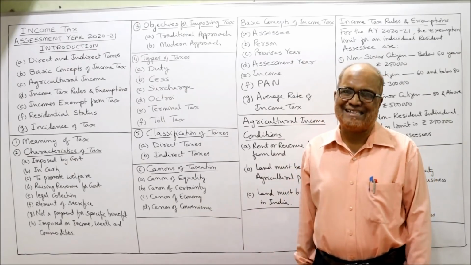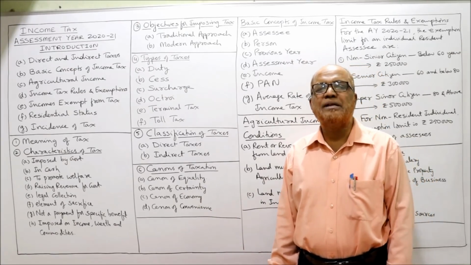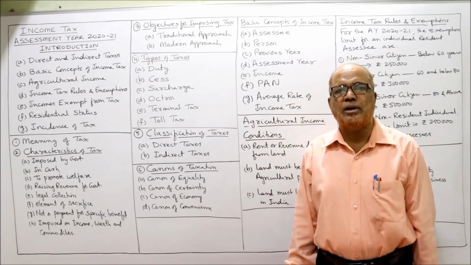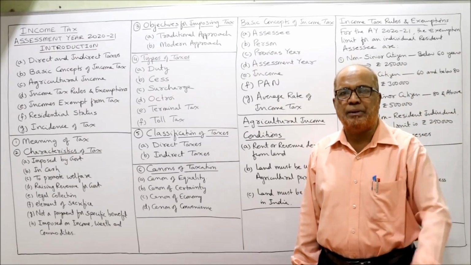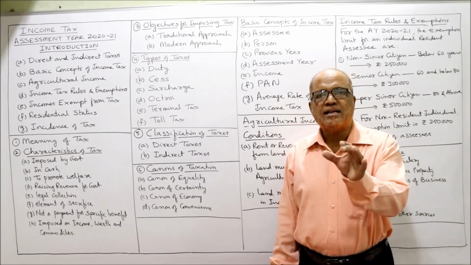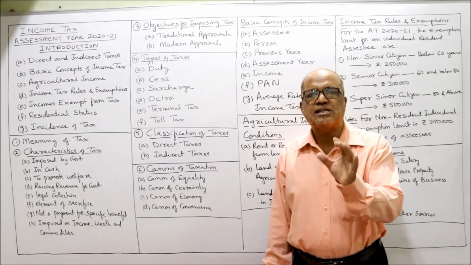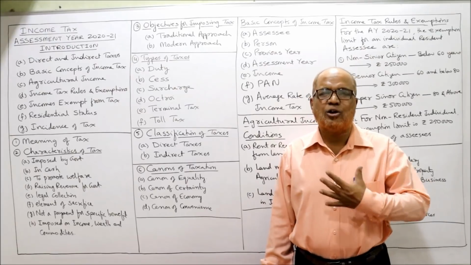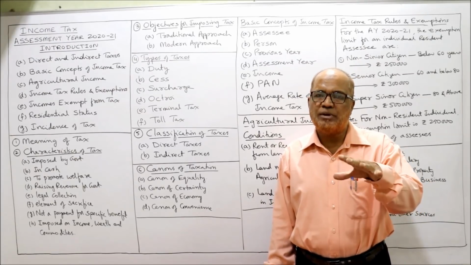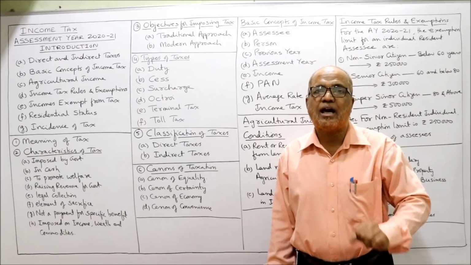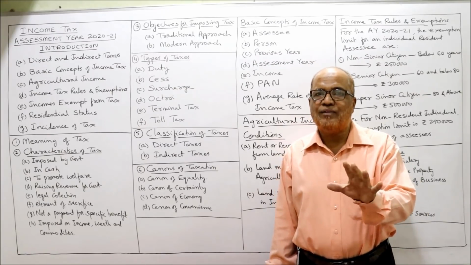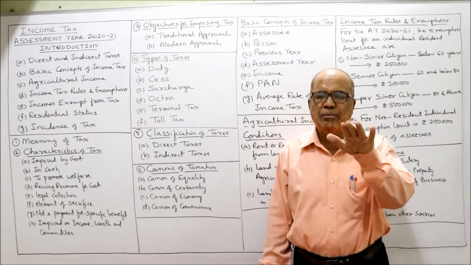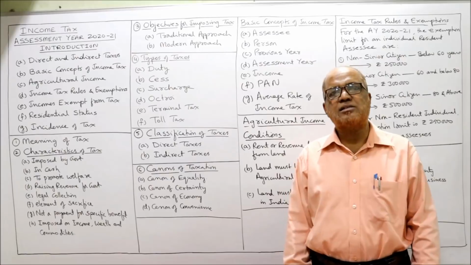Then canons of taxation. Canons means the directive principles to be followed by the government in making taxation policy and imposing tax on the people. Because the tax consists of some sacrifice among the people. The people will not like to pay the tax. So taxes should be such that people should be encouraged to pay the tax. They will not feel any pinch. They should not feel any sacrifice. Minimum sacrifice should be felt by the taxpayer.